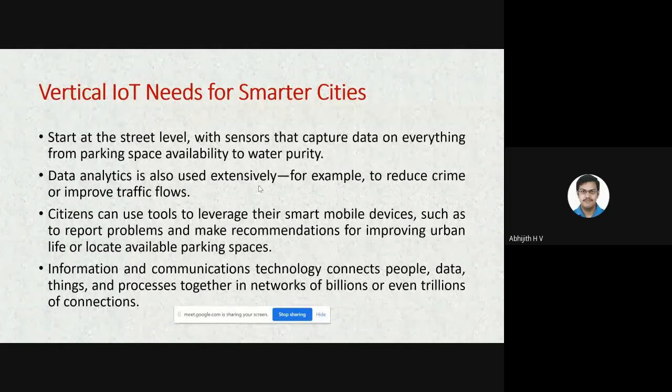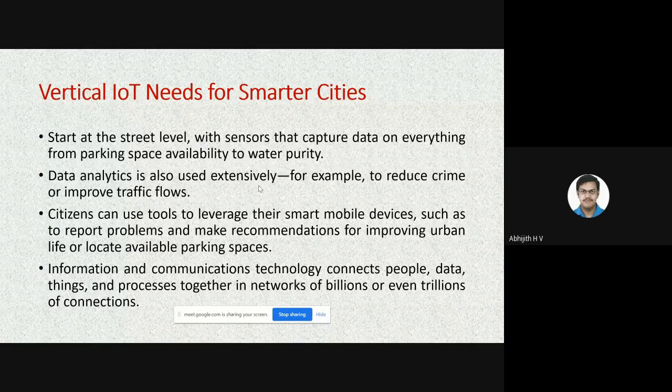As a user, I should be able to report the problem. I should also be able to report certain measures that can be taken, give suggestions, and give recommendations for improving urban life. That is an important aspect. All the citizens need to be connected with the government authority through a smarter medium.